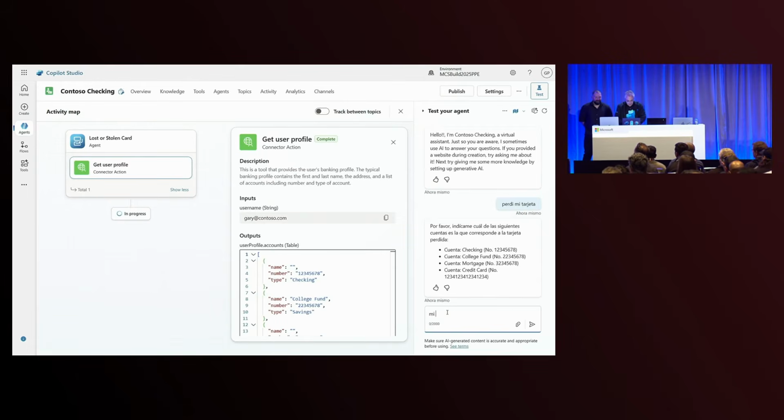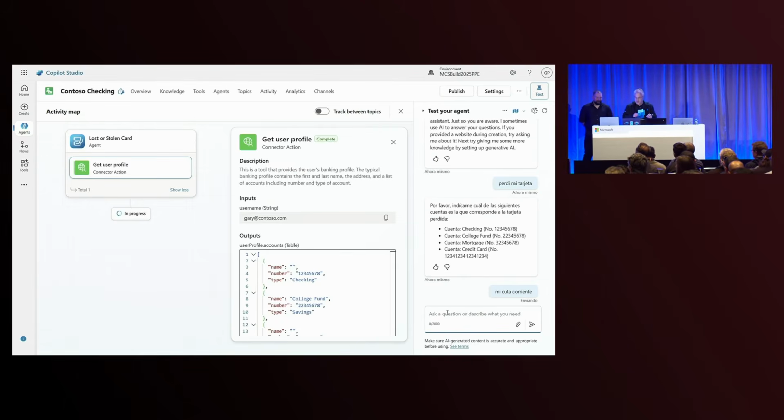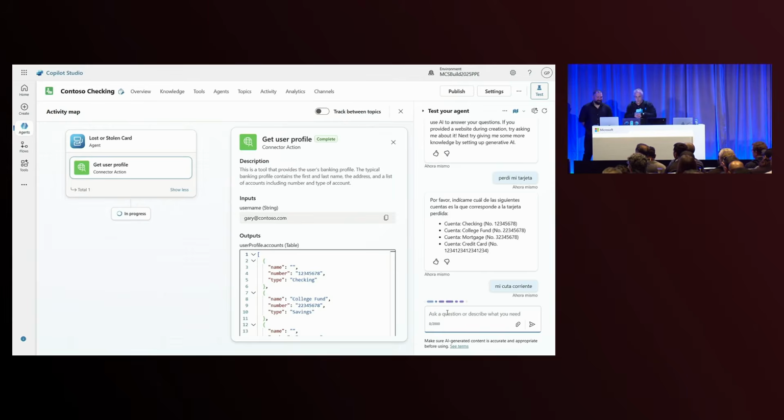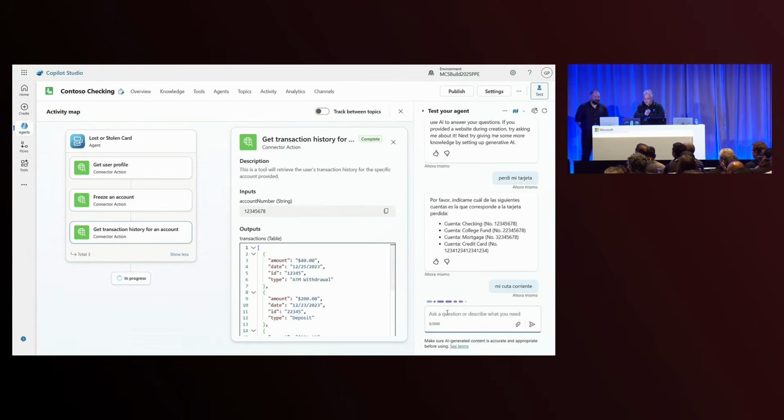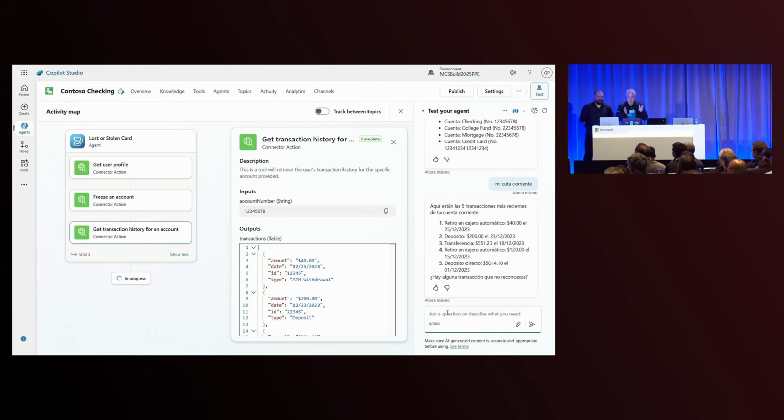So here I can reply in Spanish and say I've lost my check-in card. And we'll see if that works, because I think I may have spelled it wrong. But I think it got it. It got it. Perfect. Nice. And you can see there that the whole conversation is now going to be generated in Spanish, which is incredible.